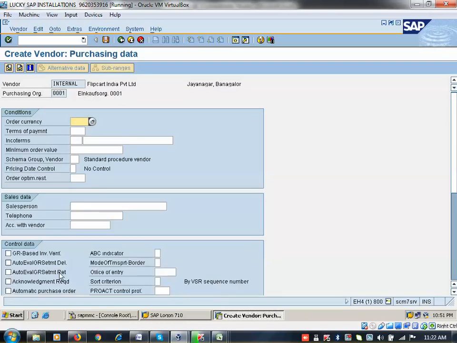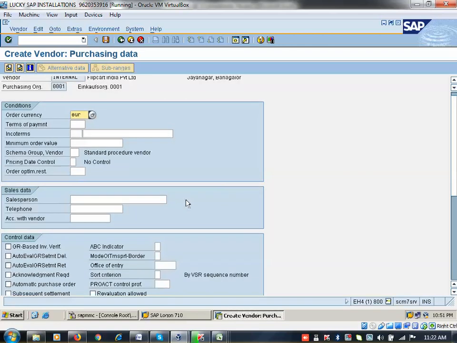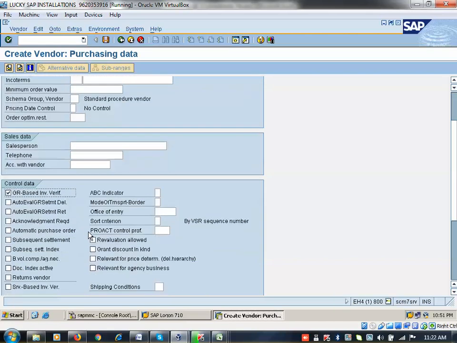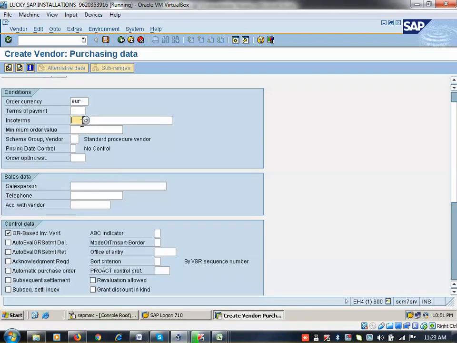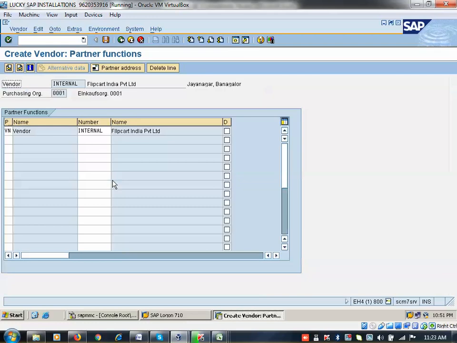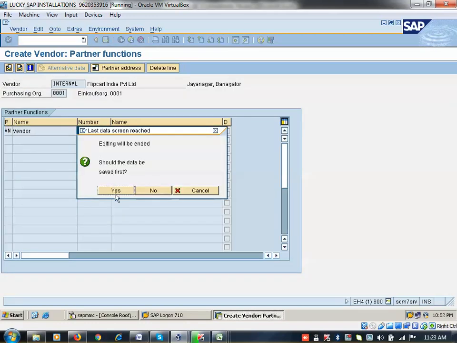Okay. So now this is very important. Purchase department. I always requested from the first also, when you are creating a vendor, always use Europe vendor and then euro currency here, because there are so many settings required. If you enter INR, you will get a lot of errors. Okay. Don't use that one till the completion of my session. Okay. So now here, if you are purchasing, goods receipt invoice, if you are purchasing product from this vendor, service means service here. Okay. Now you can add payment terms also here, 0001. So click on enter. So the system will prompt now. Click on save. Material master, the first screen itself shows the material number.